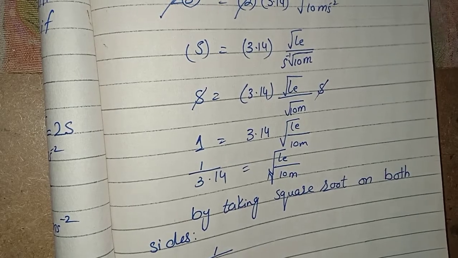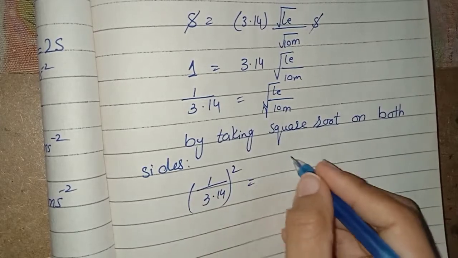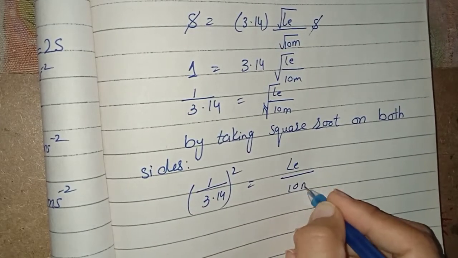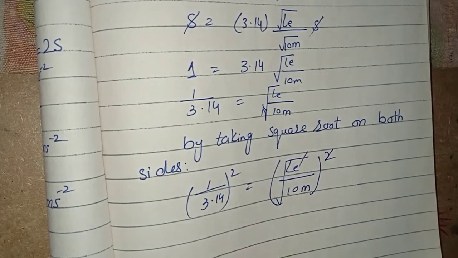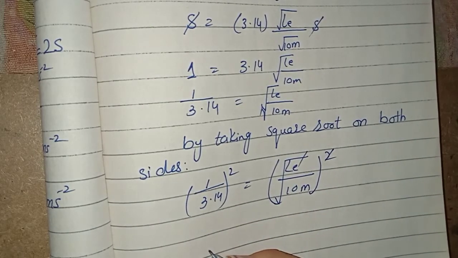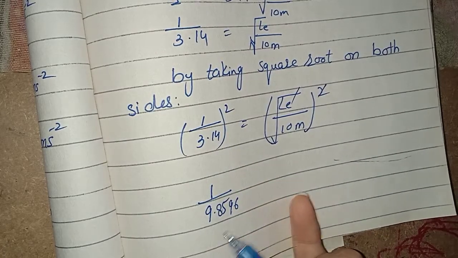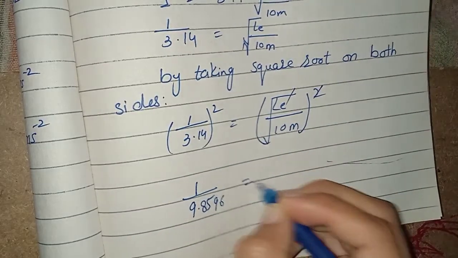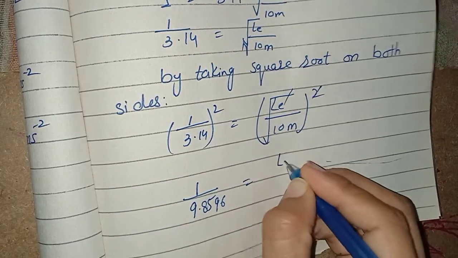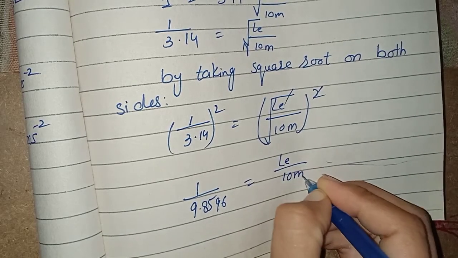One over 3.14 whole square equals 10m under root whole square. The under root will be cancelled with this square. The square of 3.14 will be equal to 9.8596, and this will equal the length of the pendulum on earth divided by 10 meter.